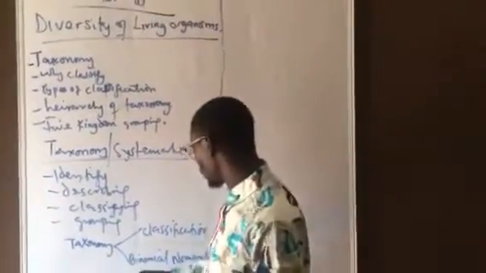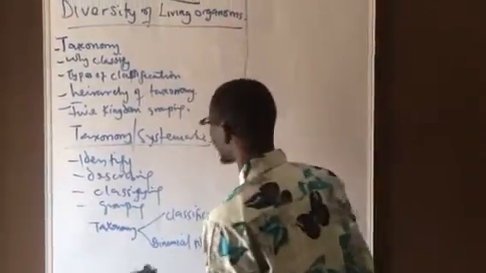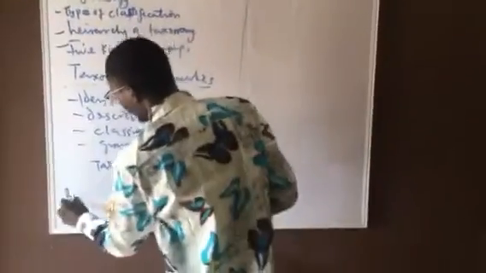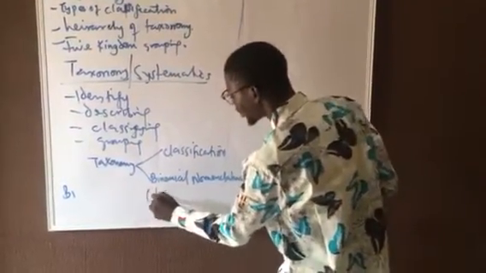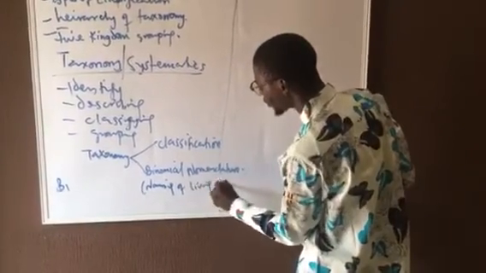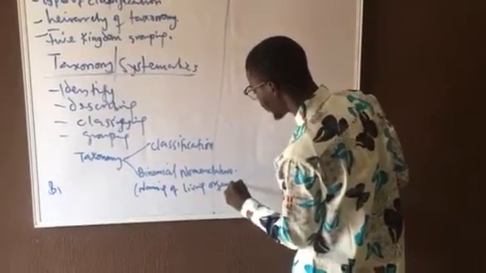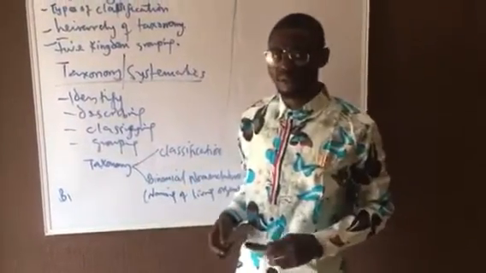But let's talk about binomial nomenclature. Binomial nomenclature is a system of naming of living organisms. So all living organisms have been assigned names.